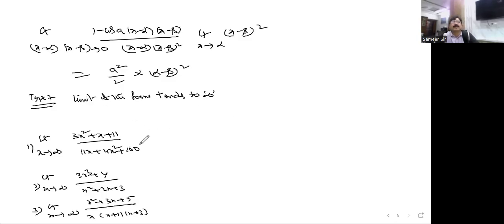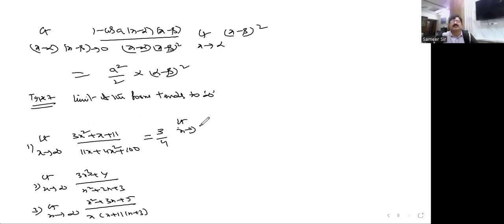Okay, limit tending to infinity. In tending to infinity, there are some basic rules. One of the basic rules: if the numerator degree and denominator degree are the same, then you can write limit x tends to infinity, and you select the highest degree term in the numerator and its coefficient, which is 3. And in the denominator, the highest degree term is x square, select 2. So if the degree of the numerator and the degree of the denominator are the same, you select the coefficient of the highest degree term in the numerator and the coefficient of the highest degree term in the denominator, like this. How? Just take x square common. I'll show you.